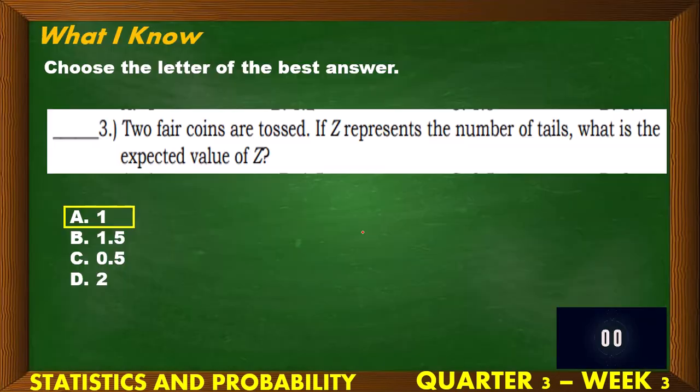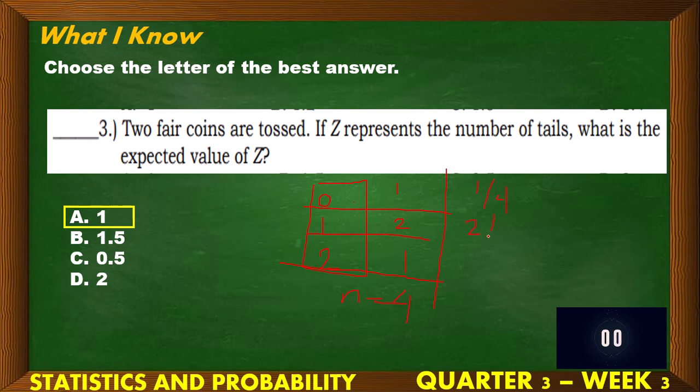If you can still remember, di ba, ang random variable natin sa 2 coins of toss is 0, 1, and 2. Tapos, ang corresponding natin tables ay, di ba, pag gumawa tayo ng table dyan, ang corresponding niyan ay, what? You have 1, 2, and this is 1. Tapos, kukunin natin yung probability. So that is 1 over 4. Ang n natin equals 4. Diba? Plus this is 1 over 4.